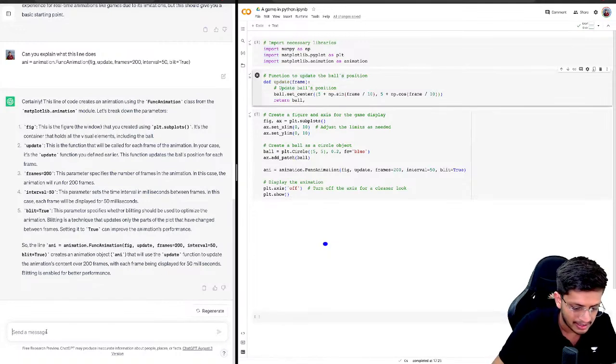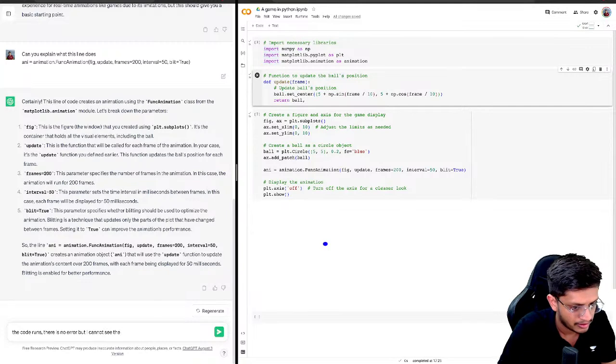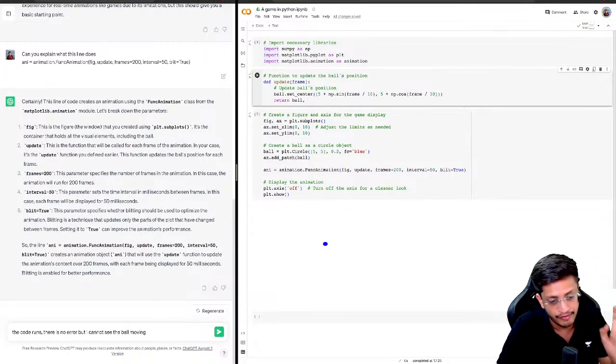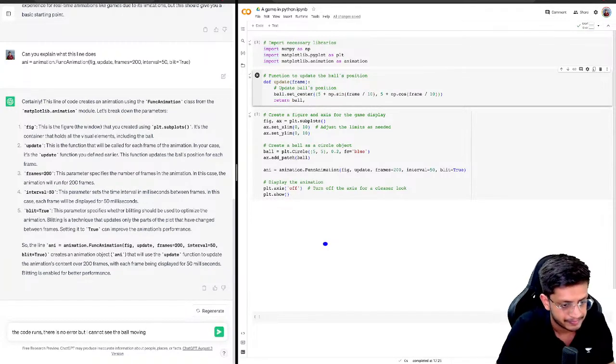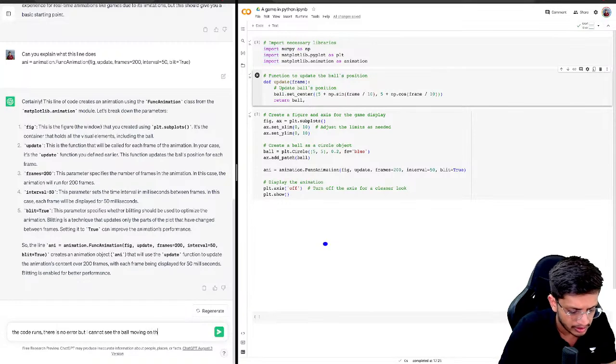The code runs. There is no error, but I cannot see the ball moving on the screen. And meanwhile, if you have worked on this library before and you know what's the mistake, you can write in the chat as well, okay?